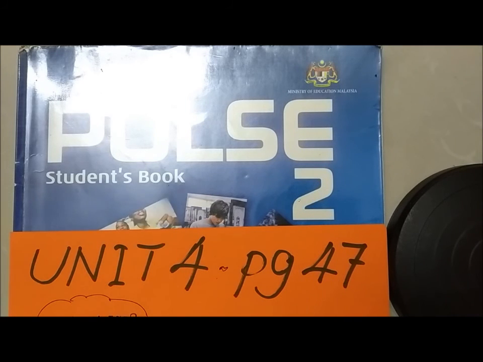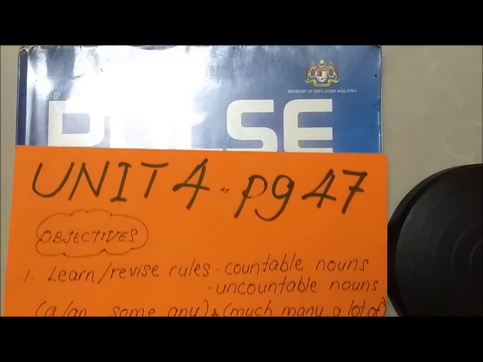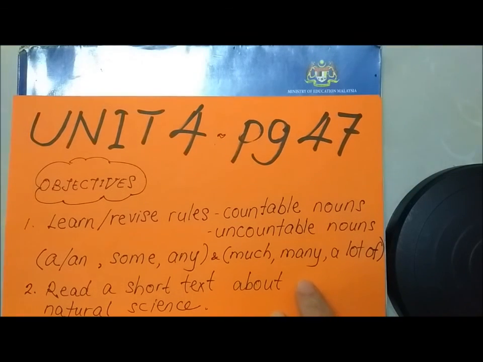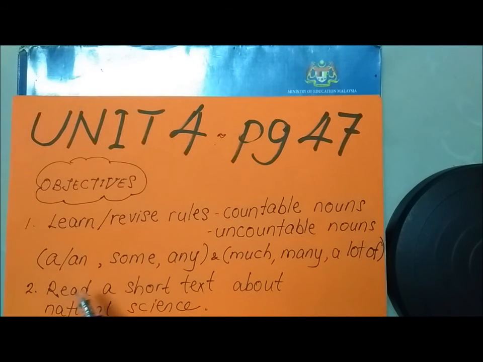Now today's lesson will be based on our textbook, Pulse 2, Unit 4, page 47. And the objectives for the lesson? Here. First objective would be learning and revising the rules for countable nouns and uncountable nouns.